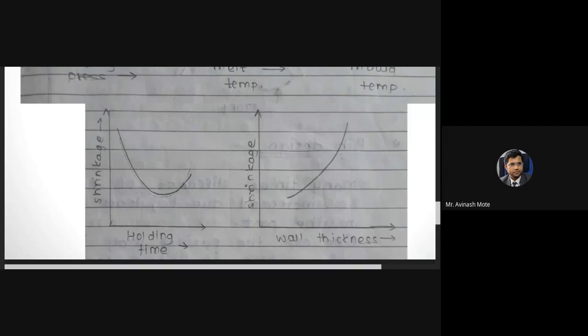Now what is happening? When there is a less holding time, you cannot add more material inside the mold, and whatever shrinkage happens will be permanent. You will not get a scope to add the extra material. So whenever there is a less holding time, shrinkage is going to be more, because you have not got the time to compensate that.